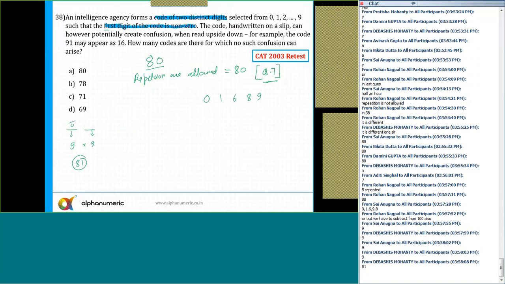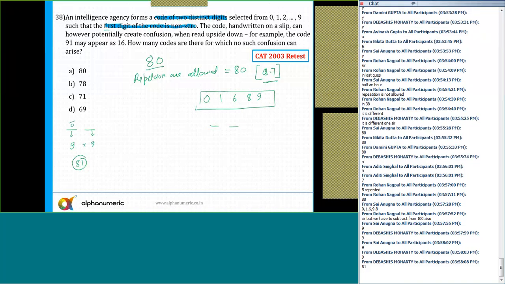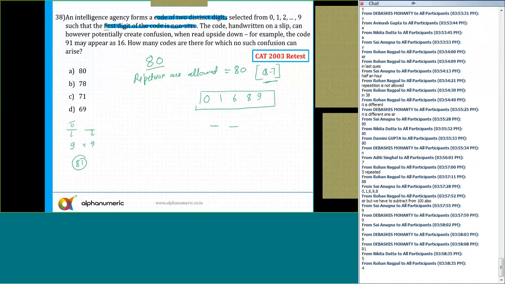Now, out of those 81 cases, I need to subtract all the cases that can create a confusion. In these 81 cases, there are no repetitions at all. Now, how many of them can create a confusion? That I need to form out here. So in the 2-digit code, since the leading digit can't be 0, the first place can be filled in how many ways? Tell me.